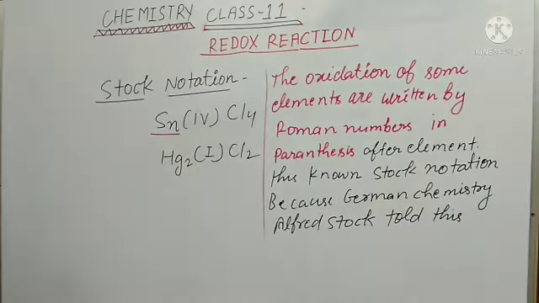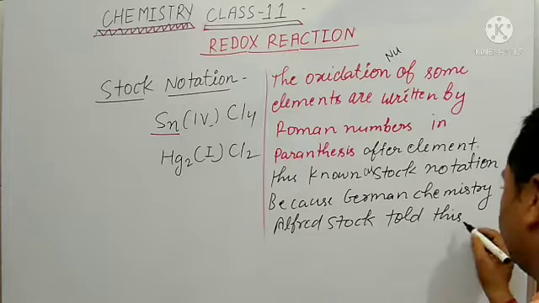I think it is clear. So what is Stock notation? The oxidation number of some elements is written in Roman numerals in parentheses after the element. This is known as Stock notation, because the German scientist Alfred Stock told this.